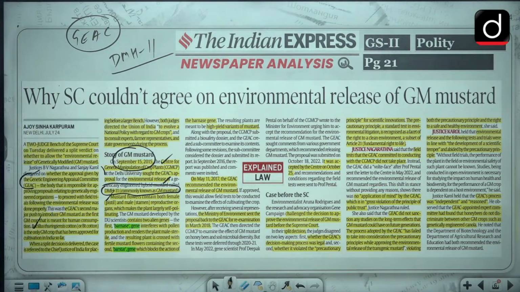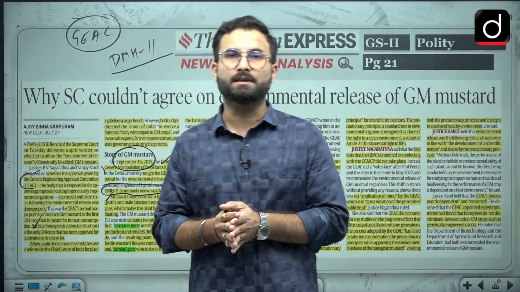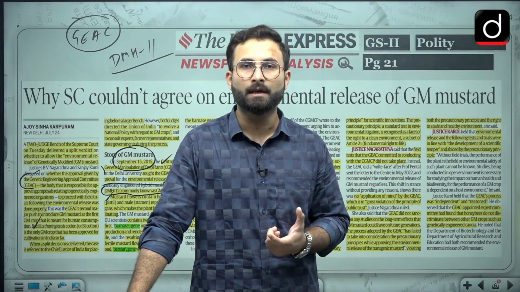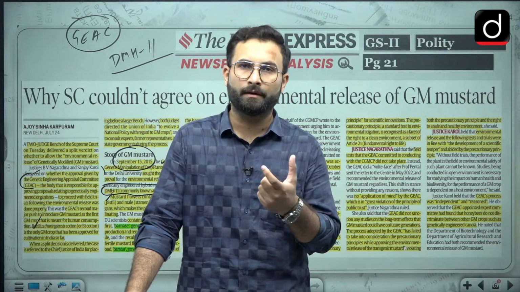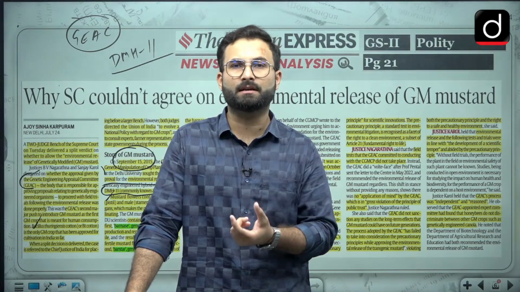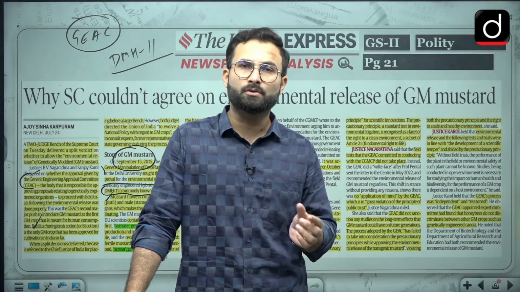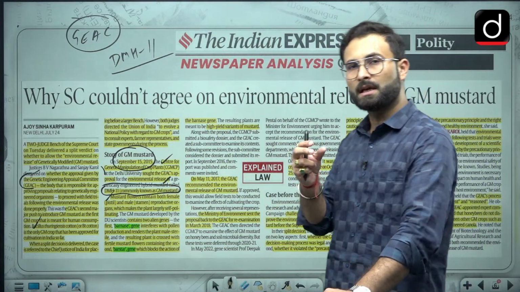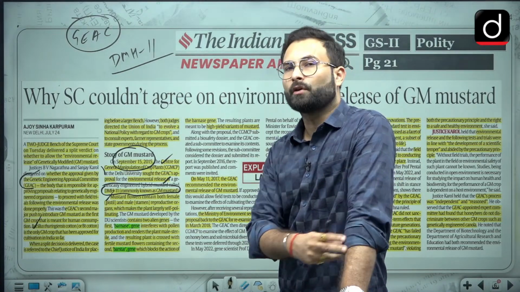Moving further, the mustard flowers contain both female and male reproductive organs, which makes the plant largely self-pollinating. Okay, so basically they are saying that this particular crop, mustard, has both the male as well as female reproductive organs. That is why they are self-pollinating. Otherwise, if the flowers had different organs, then species like honeybees and various insects would help in the pollination. But since it is a crop which has both the reproductive organs inside, they do not need any further assistance from outside. They will go for self pollination.